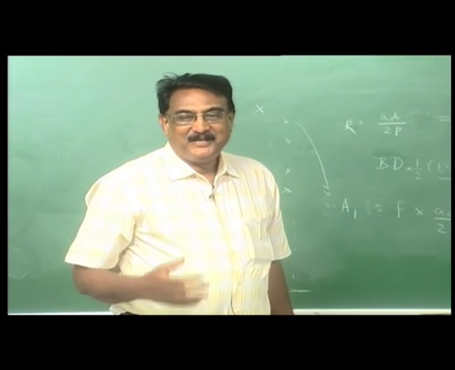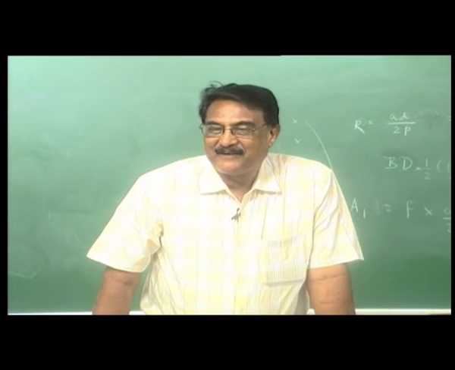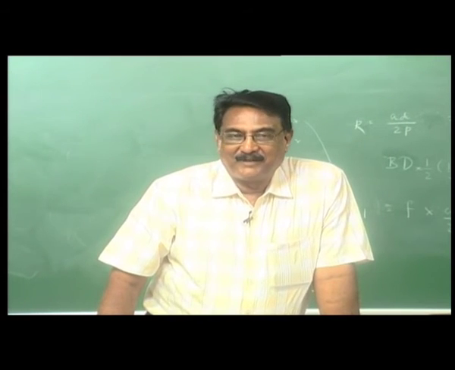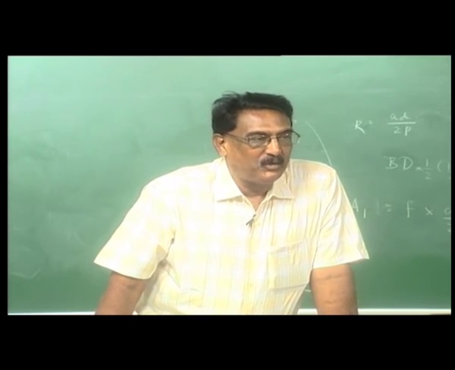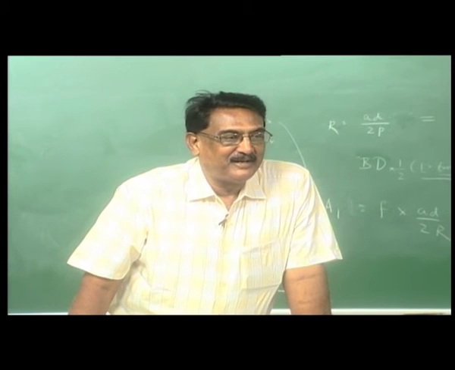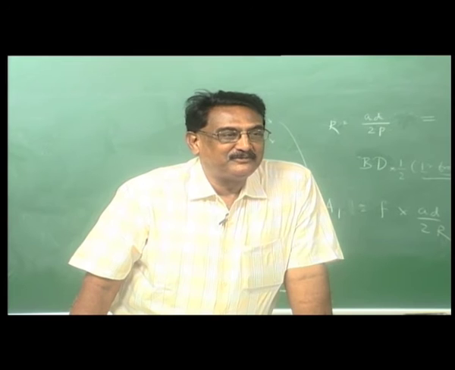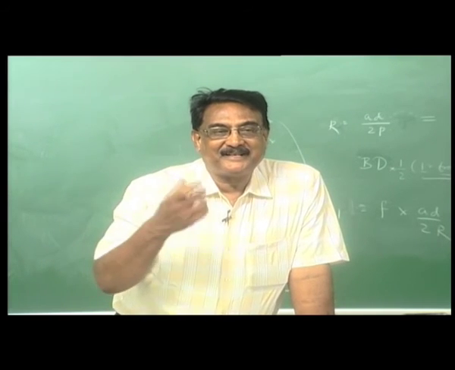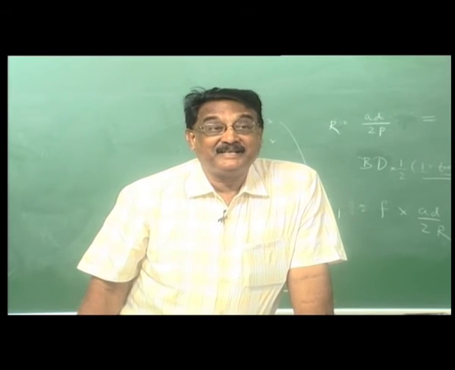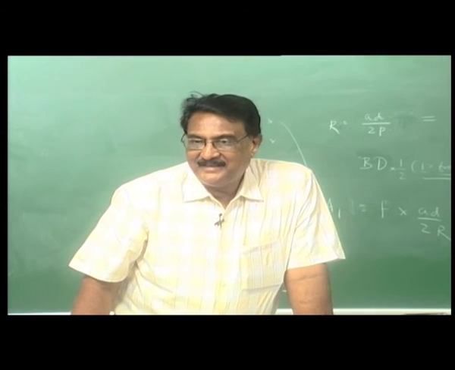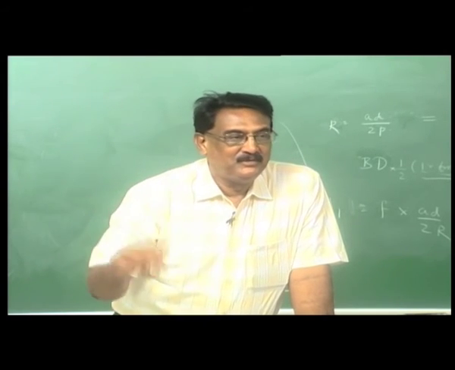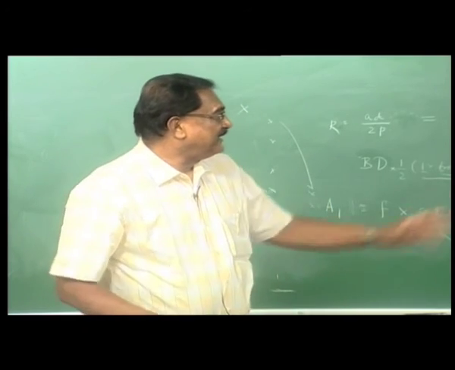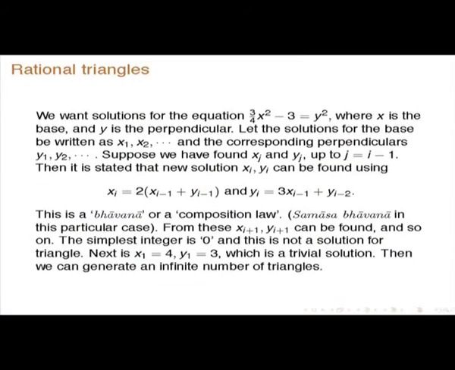xi, yi, if you have a pair of integers which satisfies the Varga Prakriti equation, x squared minus d y squared is equal to k. Of course, there you talk of two of them, x1 squared minus d y1 squared is equal to k1, then x2 squared minus d y2 squared is equal to k2. Then you can generate another pair which will satisfy this with k1 k2 as the kshepa. That was discussed in detail, how x is in terms of x1, x2 and y1, y2. So, these are another bhavana kind of a thing. So, from these xi plus 1, yi plus 1 can be found and so on.